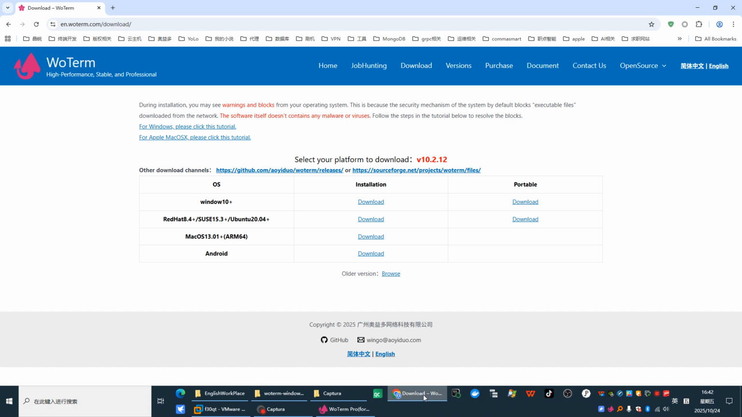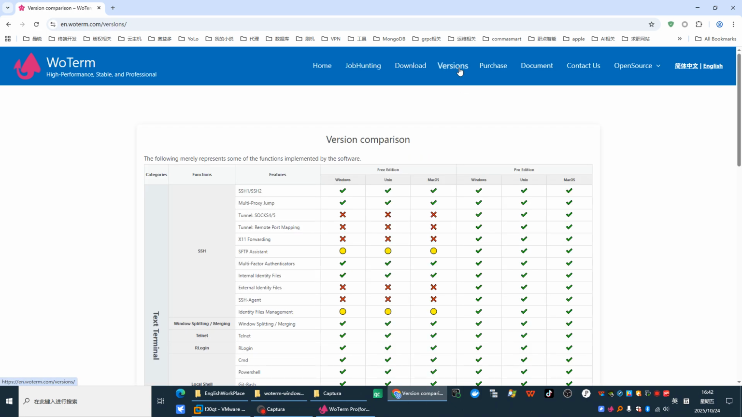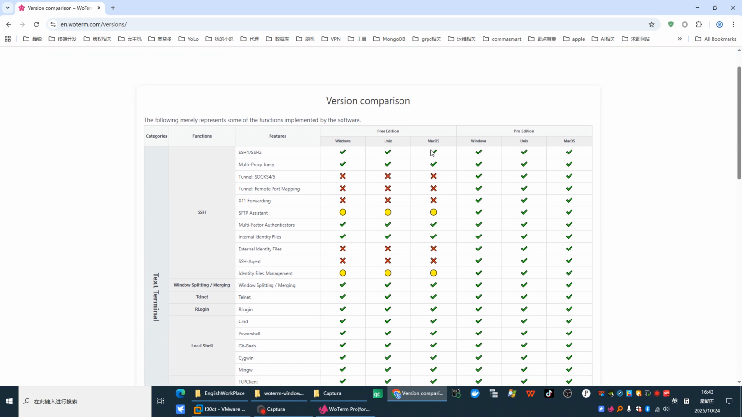If you want to explore more function features, you can check the version comparison on the homepage on the official website.